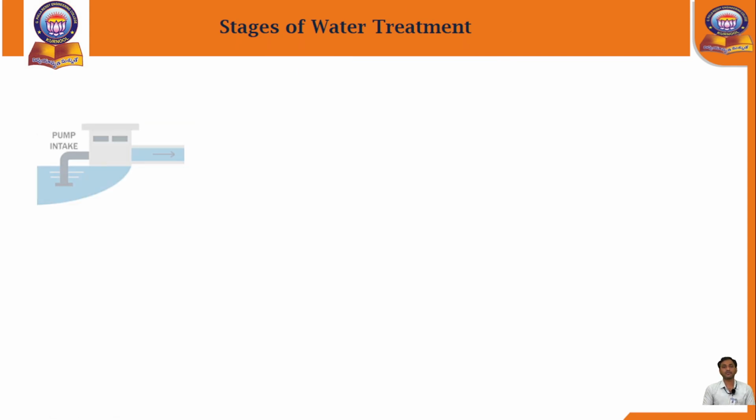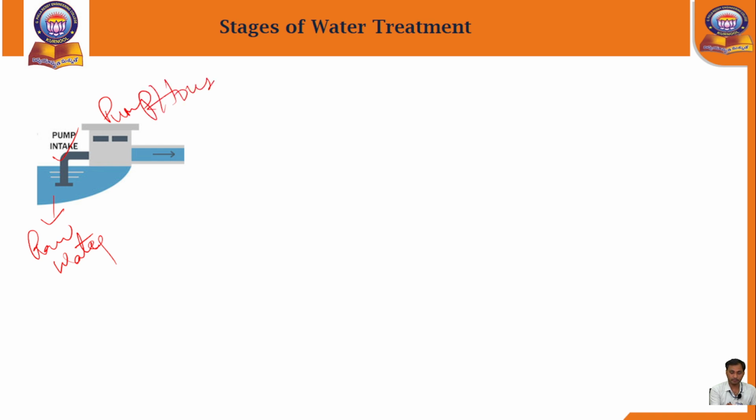First one, pump intake. This is the raw water which is available in canals, rivers, reservoirs, dams, or any other places. The water will be collected from the pumps, or from the pipelines or conduits, and easily sent to the pump houses. Here the water treatment stages will be followed. So what are those stages?